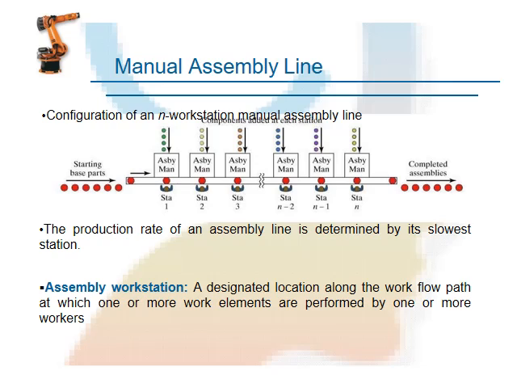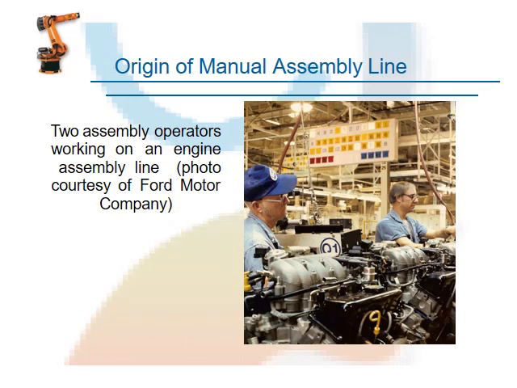This slide shows the manual assembly line, completing the assemblies. Each and every station performs some of the operations. After those operations, we assemble the component and dispatch it. Each assembly workstation performs operations.